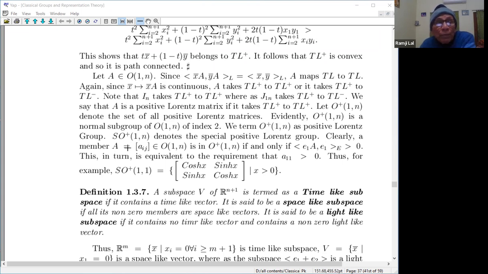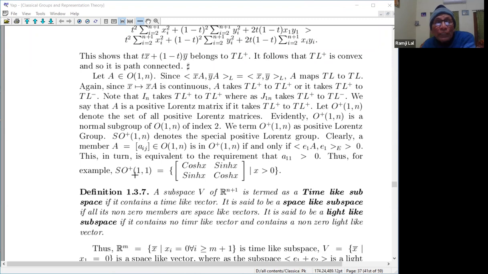So clearly, a member A belongs to this if and only if the Lorentz inner product of E1 with A E1 is greater than 0. So the first coordinate, the Euclidean inner product of E1 with A E1, is greater than 0, meaning x1 is greater than 0. So this simply means that the first row, first column entry of A is greater than 0. This in turn is equivalent to the requirement that A11 is greater than 0.